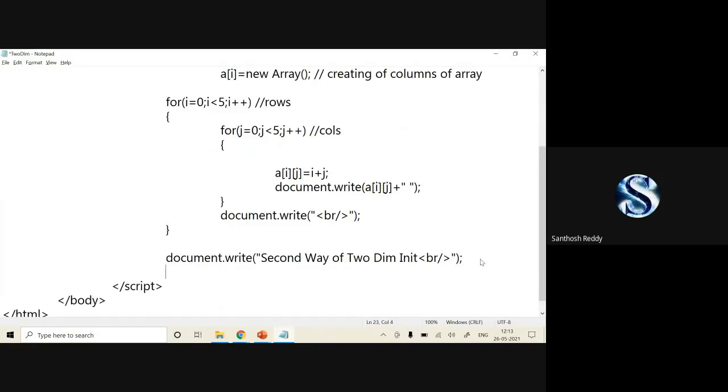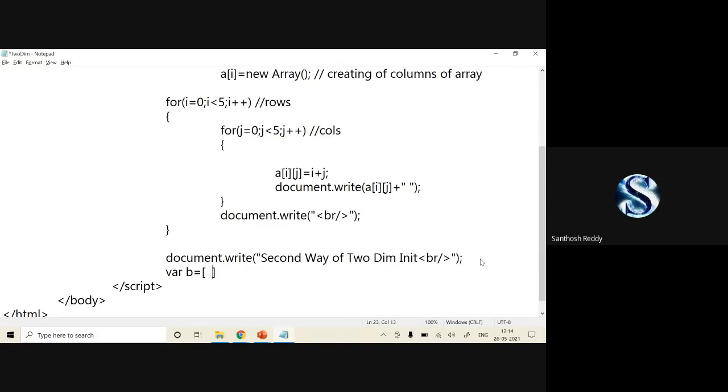Now I'll come back here. Suppose, for example, I create var b is equal to... Usually we create an array with the new keyword, and dynamic memory allocation is done. But what I am going to do here is, within the square parenthesis, initialize the values. How many rows and columns you require depends upon you, because you're manually entering your values.